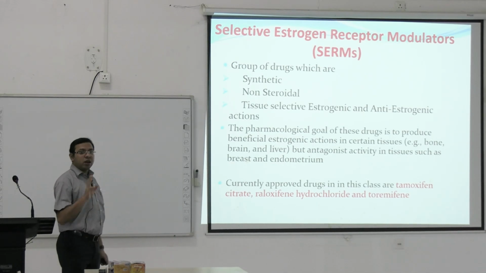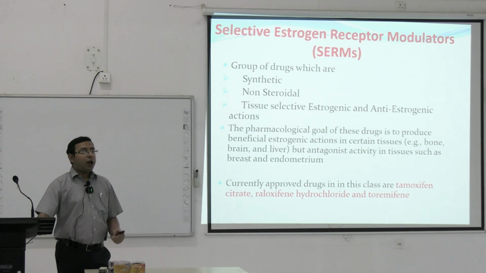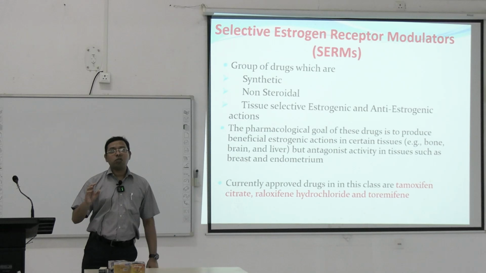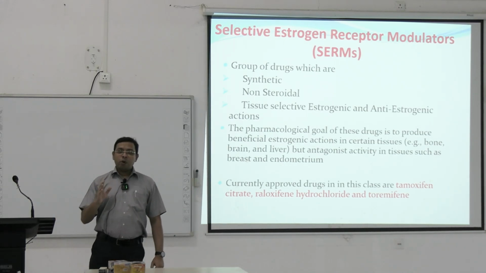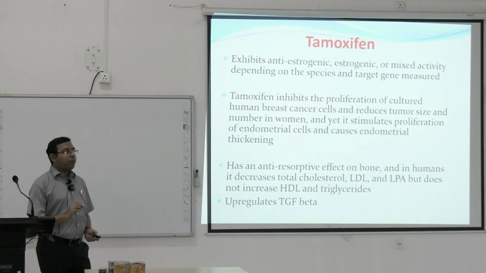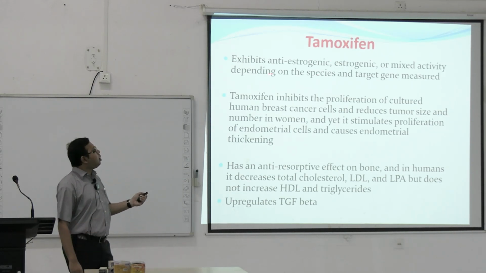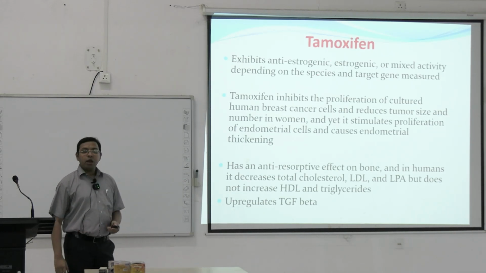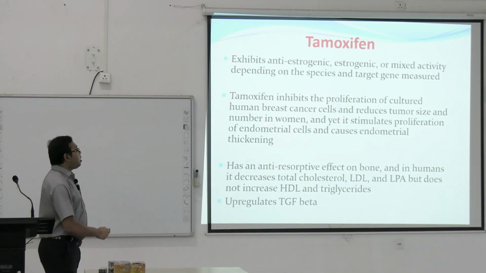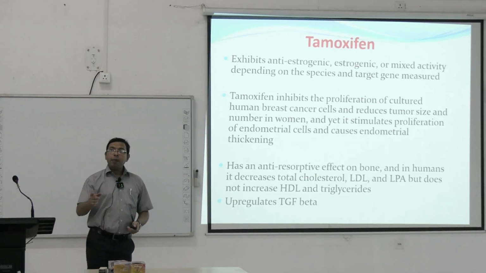Currently approved, there are 3 drugs that come under the broad heading of the selective estrogen receptor modulators: tamoxifen citrate, clomiphene and raloxifene. First coming to tamoxifen. Tamoxifen citrate exhibits anti-estrogenic, estrogenic and mixed activity depending on the species and the target genes measured. It also acts differently on other species, other animals. Tamoxifen inhibits the proliferation of cultured human breast cancer cells. So it can be used in breast cancer.